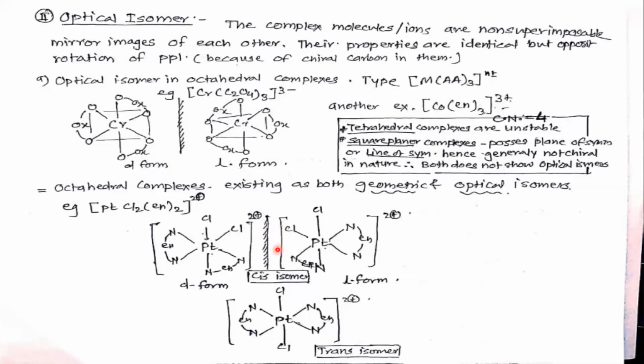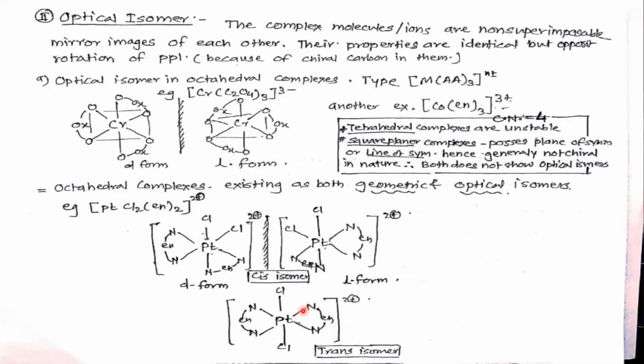And the trans form can be drawn like this. Both ethylene diamines are on opposite sides, and one chlorine is above the plane and another chlorine is below the plane. So this is the trans form. This cis form has both object and mirror image forms. But for this trans form, if we draw and put a mirror here, its image has the same structure.